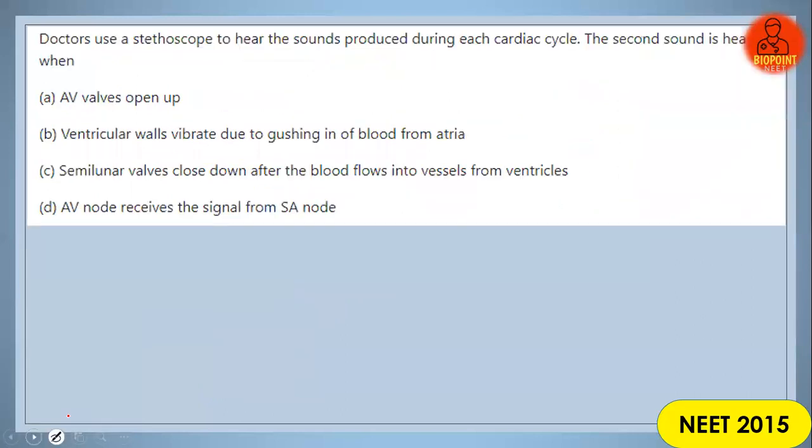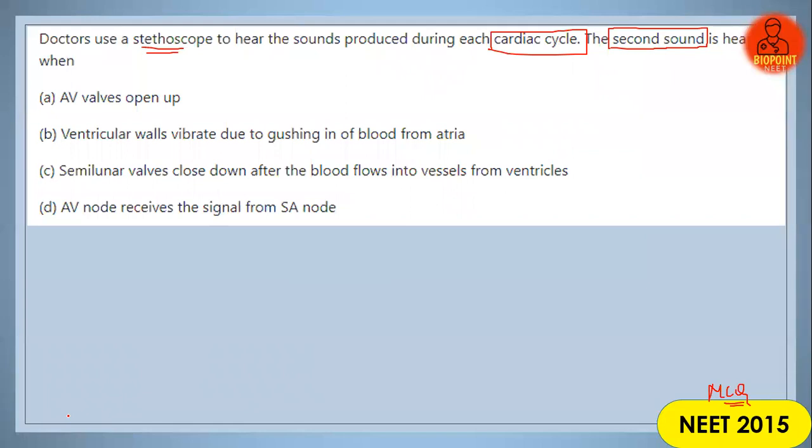Next question. Next is a very important and tricky question which was asked in NEET 2015. Doctors use a stethoscope to hear the sound produced during each cardiac cycle. The second sound is heard when?